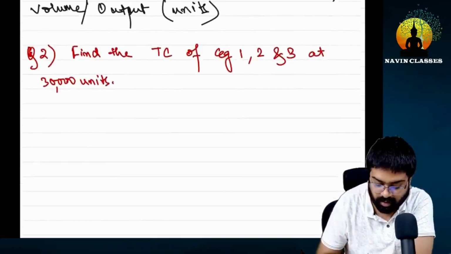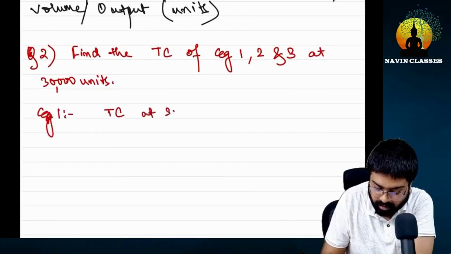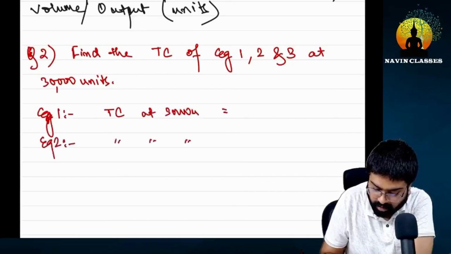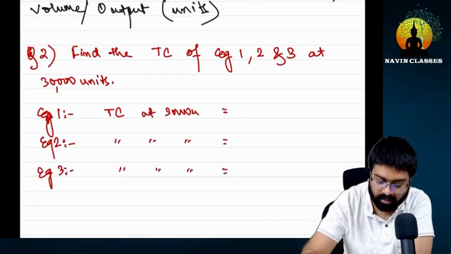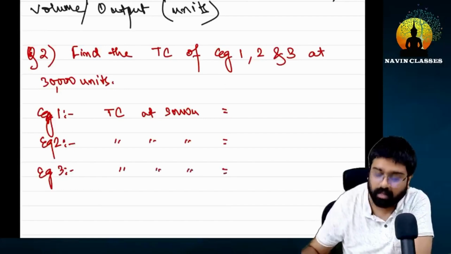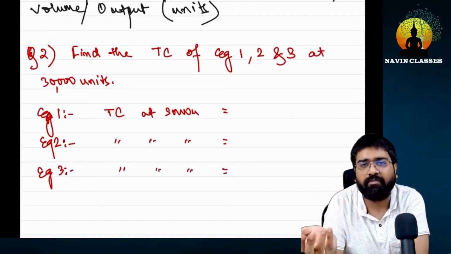So friends, let's see who gets it right. The total cost of example 1 should be at 30,000 units. Is that clear? What should be the total cost of example 2 at 30,000 units? And what should be the total cost of example 3 at 30,000 units? That is whatever our purpose was: to identify the behavior-wise costs.